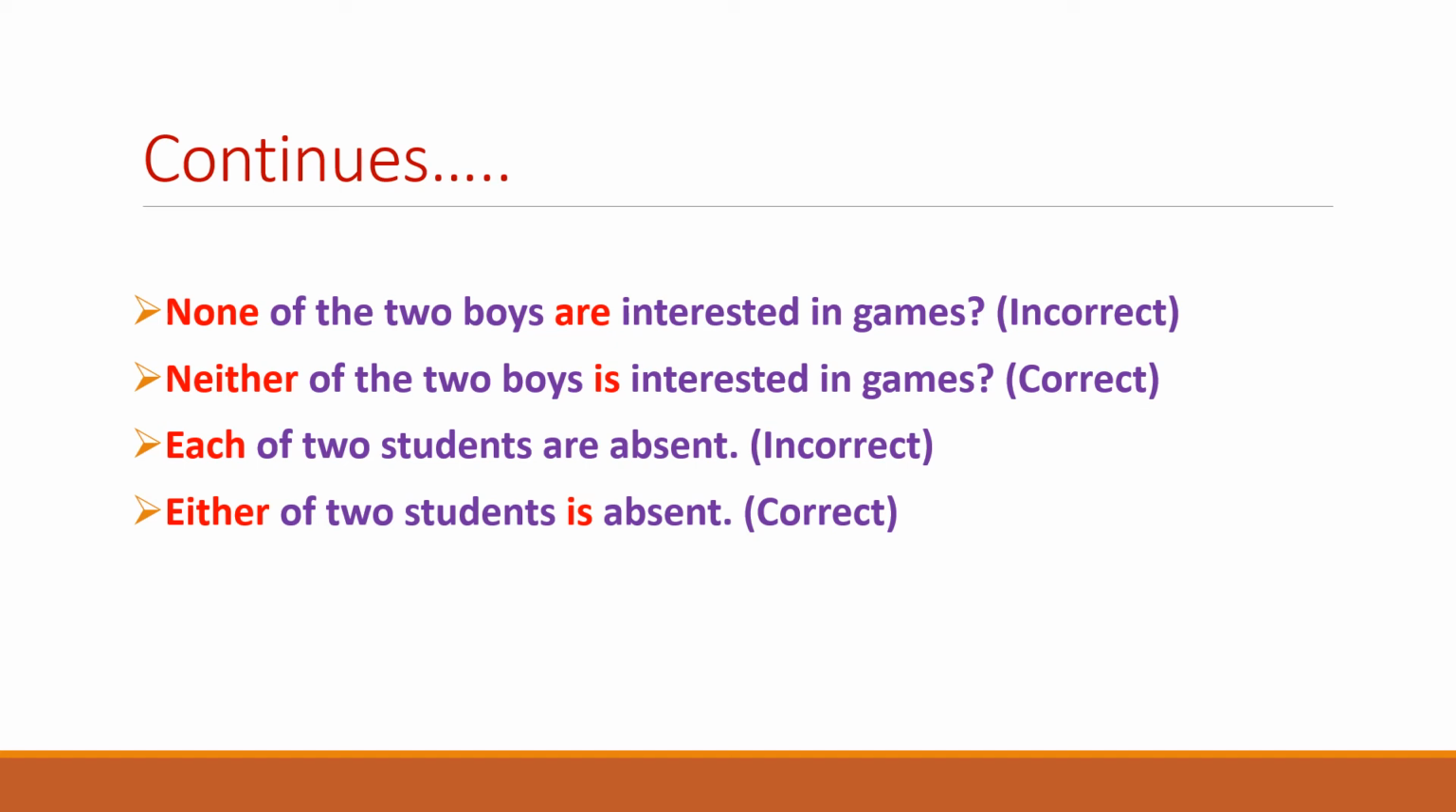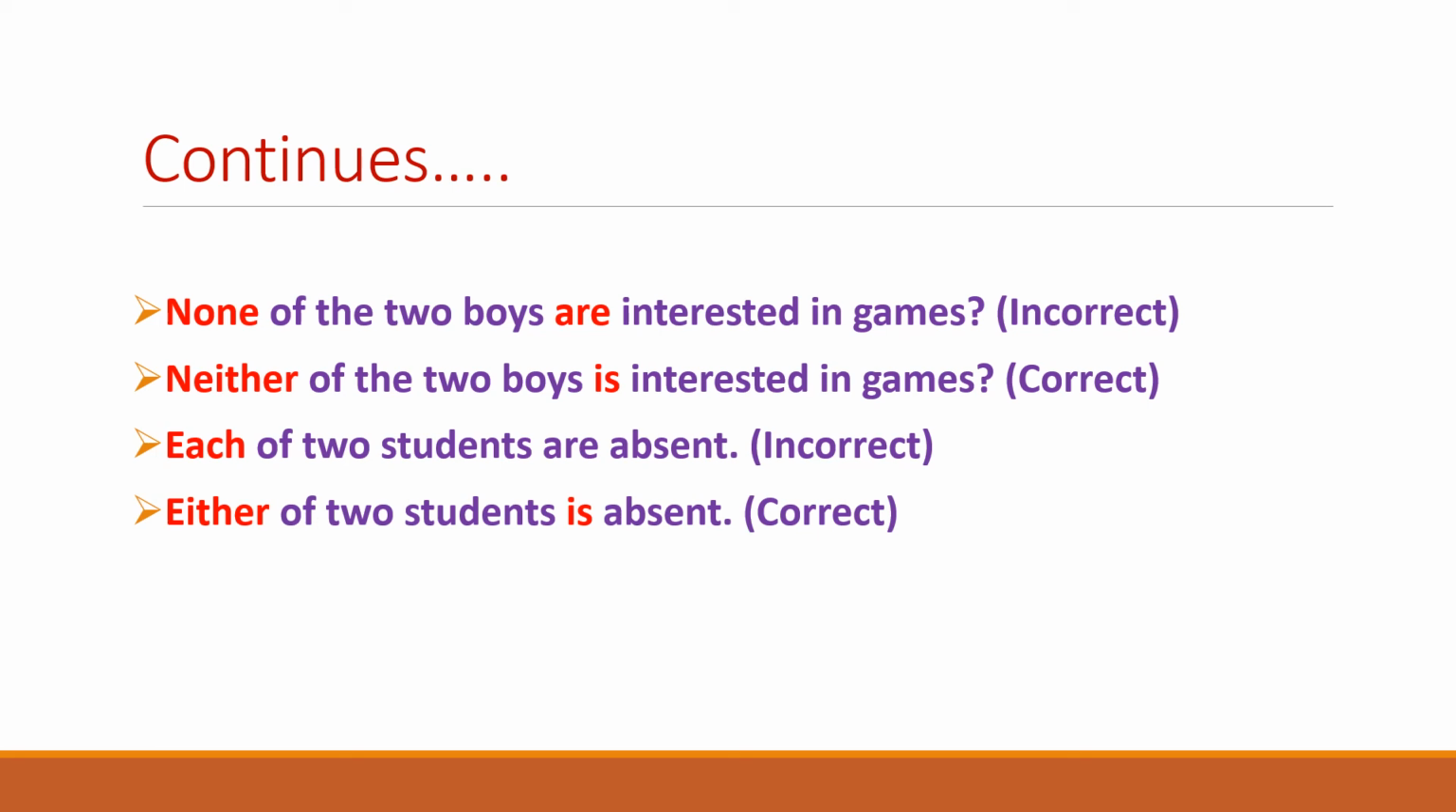And as already stated, either or neither nor are dealt with as singular, so we use a singular verb or helping verb with them. That's why none of the two boys are interested in games is incorrect. Neither of the two boys is interested in games. You see that neither and is are highlighted in the sentence, because this is the correct use of the words with this structure.